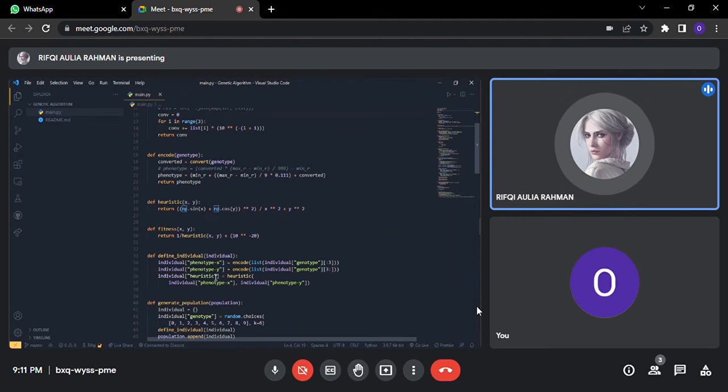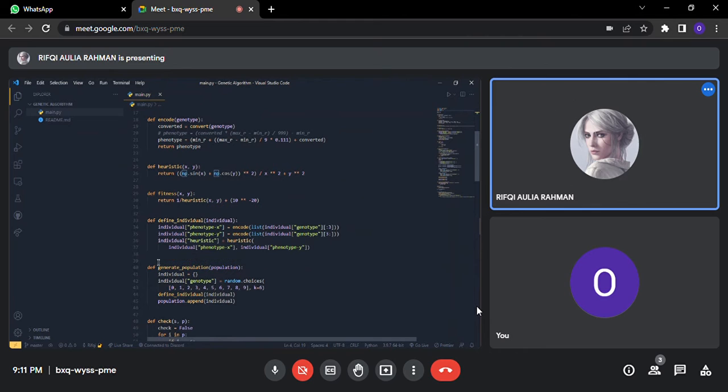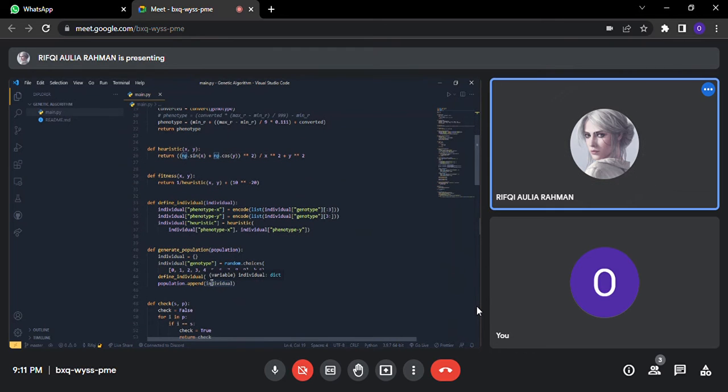And then the next function is generate population. This generate population is going to define the individual. To generate the population, we will have an empty dictionary, and then we are going to fill in the genotype using the random library. The choice is from 0 to 9 inclusive, and we are going to type only 6 digits.